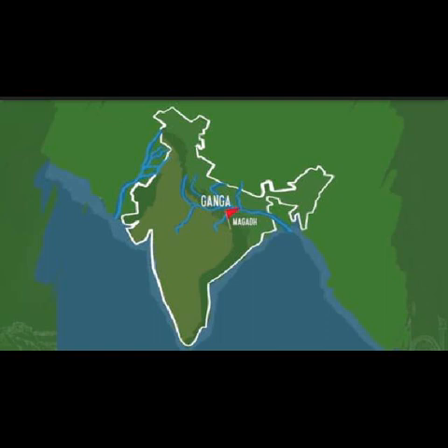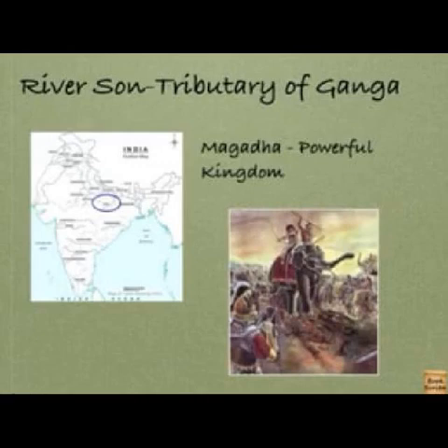Okay, see, the Ganga. Near the Ganga was the Magadha. It is located at the south of Ganga. The Magadha place is located at the south of Ganga. This Magadha is located at the river Son, that is a tributary of Ganga. Magadha was a powerful kingdom. It is located at the south of the Ganga river.